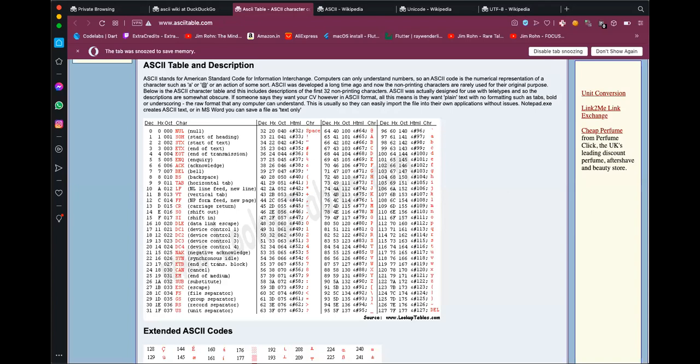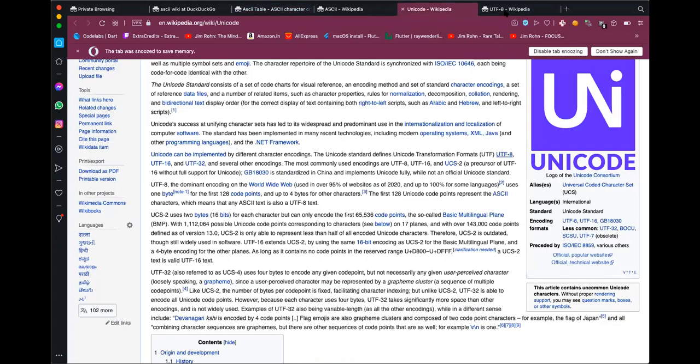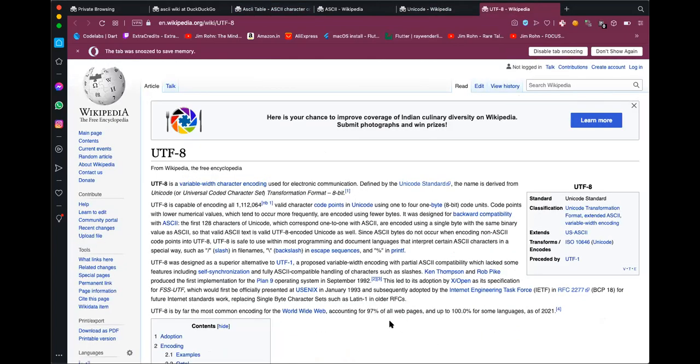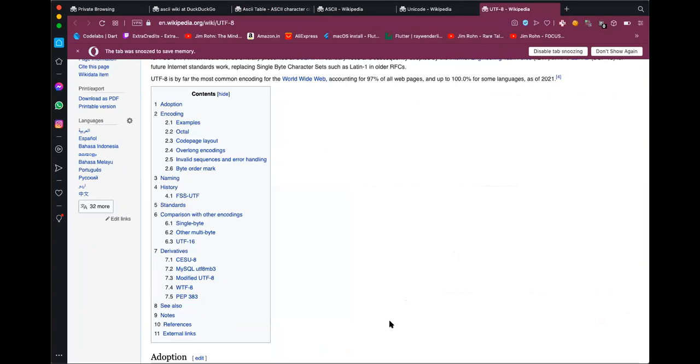The languages which are being written these days, or newer versions of the languages, most of their encoding is either Unicode or UTF-8. And their encoding is different, so in those languages the values returned will be different. The way characters are used is a bit different. In JavaScript we are still using the older notation, ASCII.